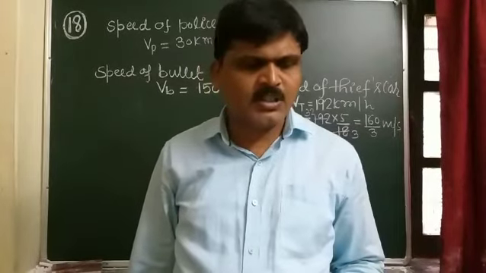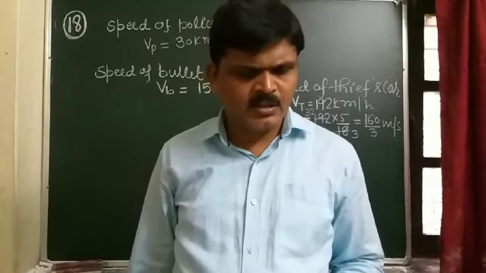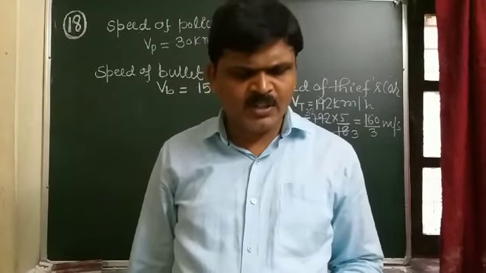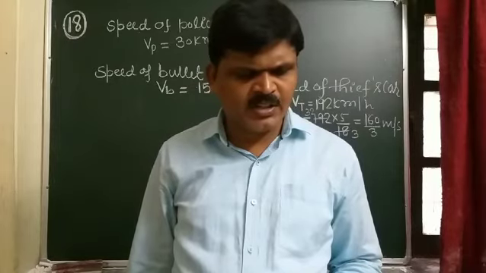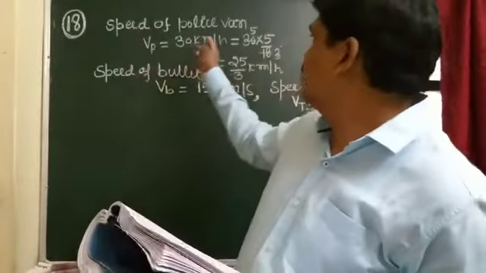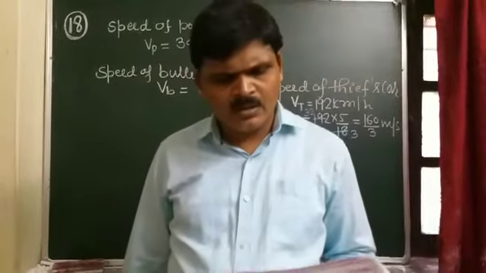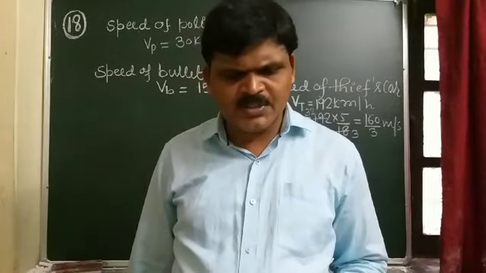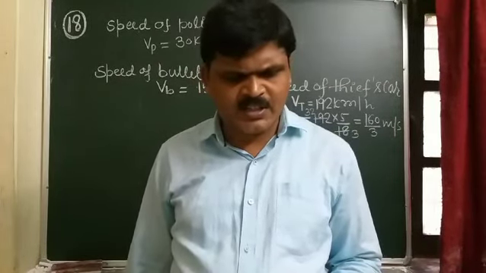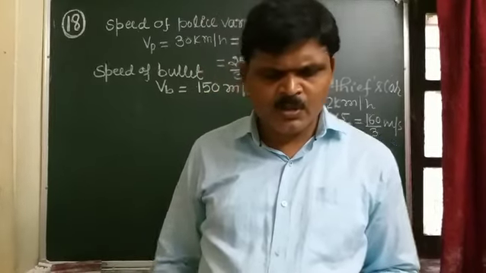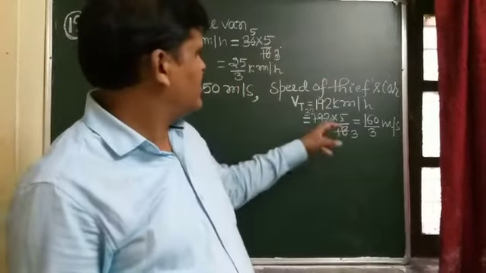Next question, student. Question number 18. A police van moving on a highway with a speed of 30 km per hour fires a bullet at a thief's car speeding away in the same direction with a speed of 192 km per hour.